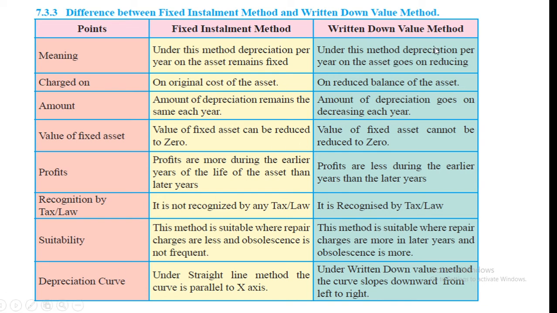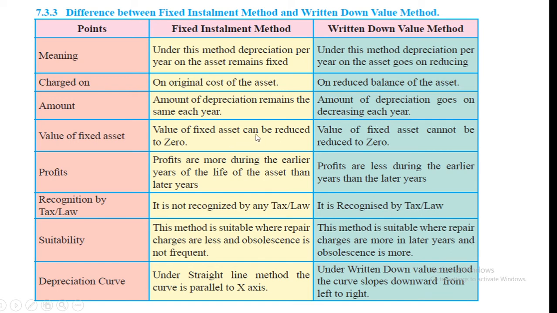In written down value method, depreciation per year on the asset goes on reducing because we have to charge on WDV. WDV means written down value. In the fixed method, the amount of depreciation remains the same each year, just as we saw in that example, and in this method the amount of depreciation goes on decreasing each year.